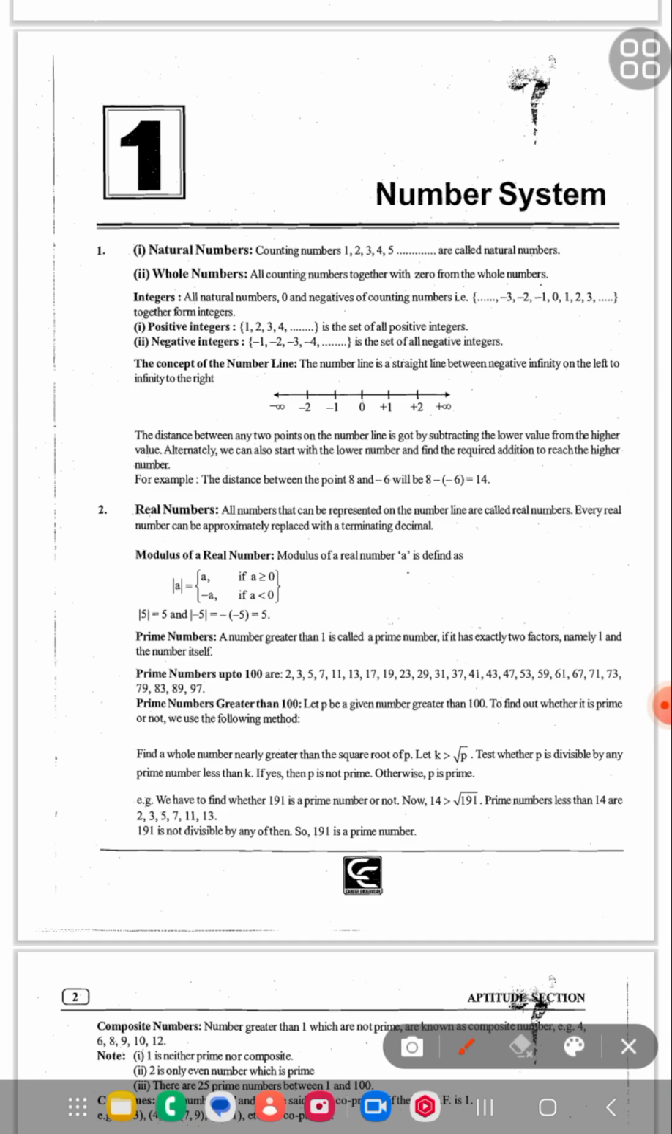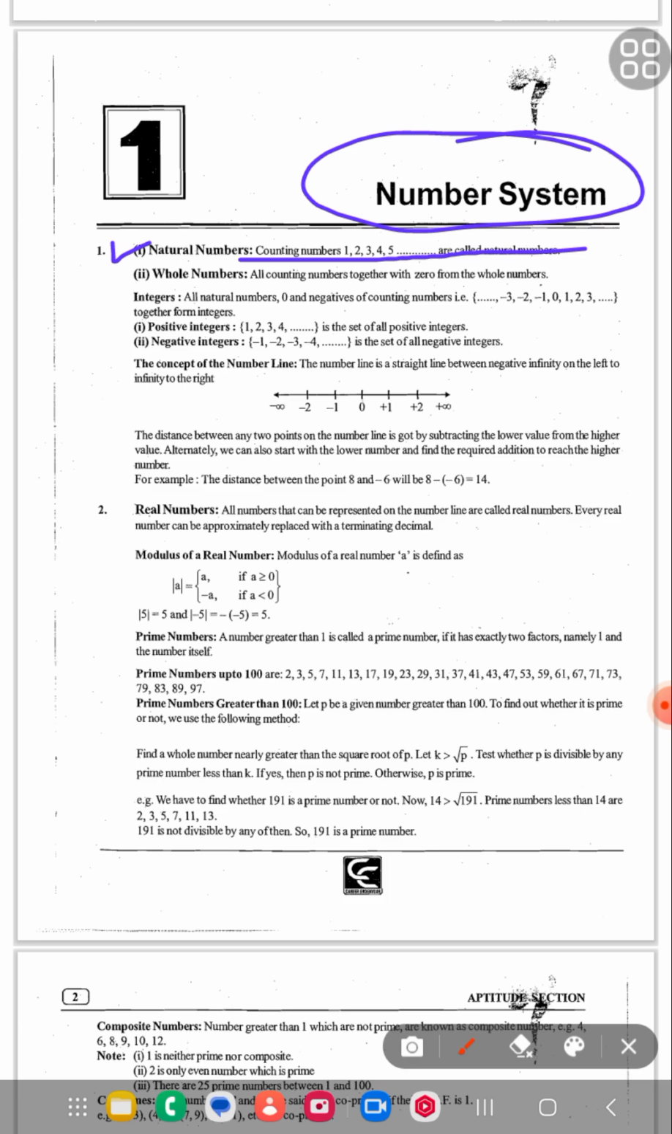Today we are discussing the number system. What is the number system we are discussing? Then let's start. What is a natural number? What is the definition of a natural number? Natural numbers are the counting numbers. 1, 2, 3, 4, 5 are called natural numbers.